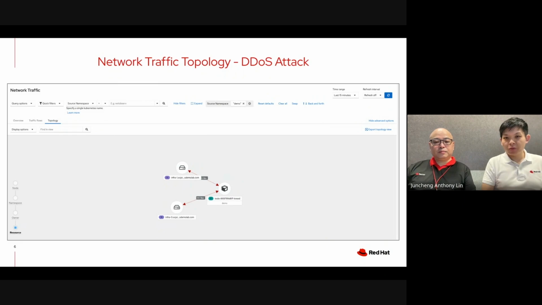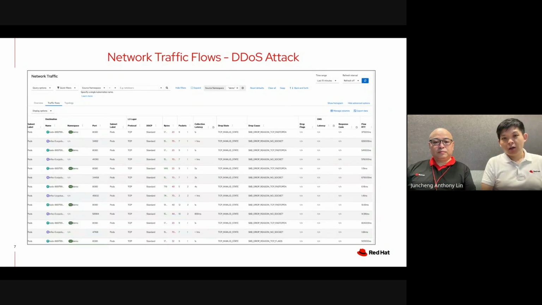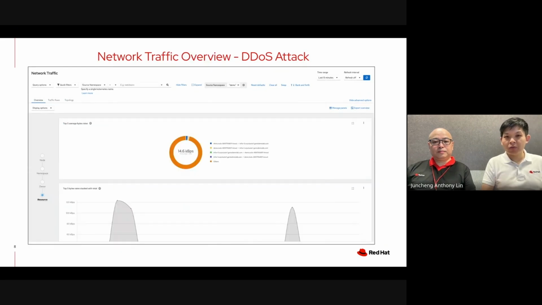When under a DDoS attack, what we will see from a network topology view from the Network Observability operator is a high number of drops between the ingress and the stateless container. We will also be able to look at things like the network flow from the Network Observability operator, as well as information around the traffic overview, such as how much traffic is flowing through.